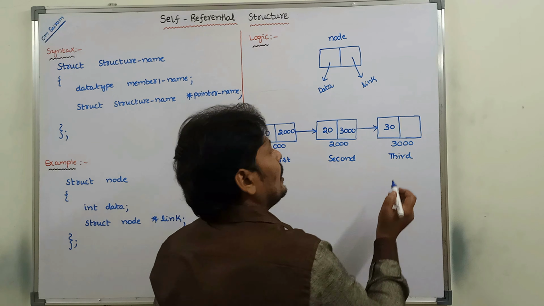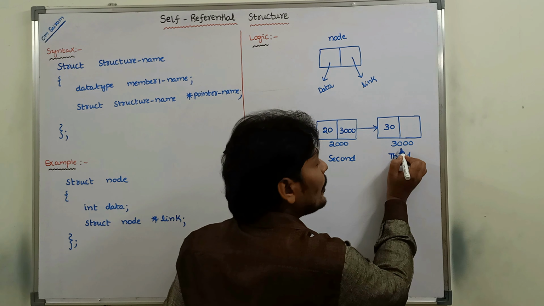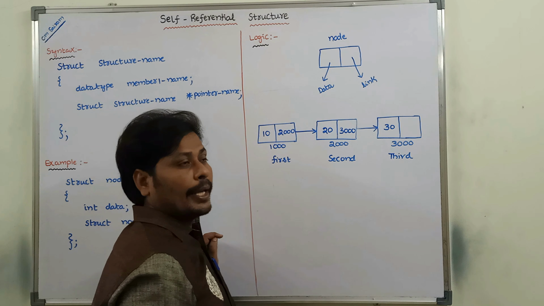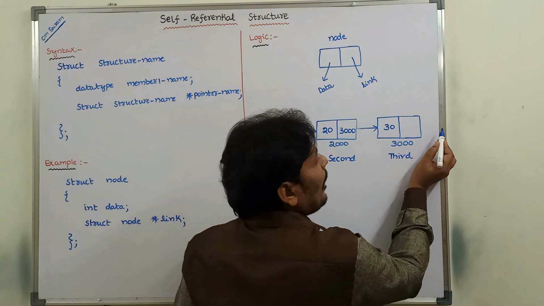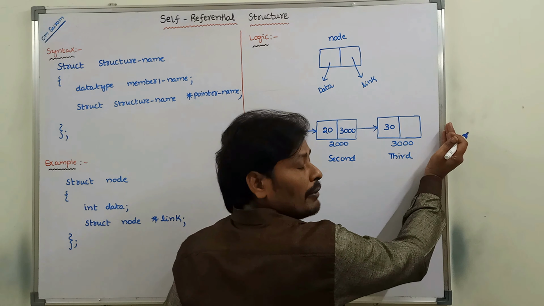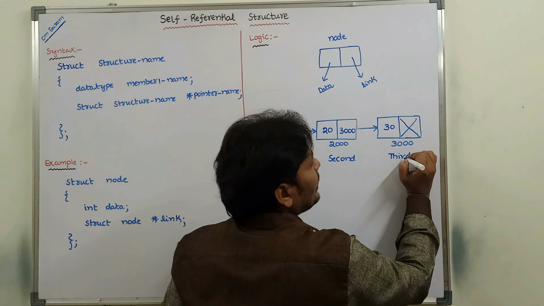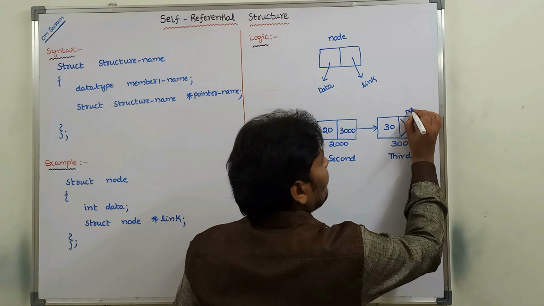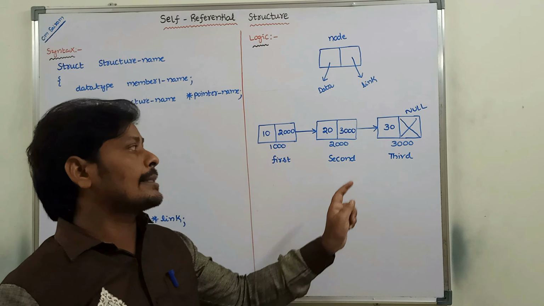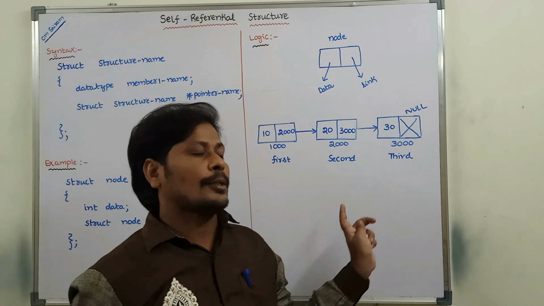Next, go for the third node. The third node data part value is 30. The third node always points to the next node, but the next node is not available, so the third node link part contains null value. That means the linked list is ended. This type of structure is called a single linked list.